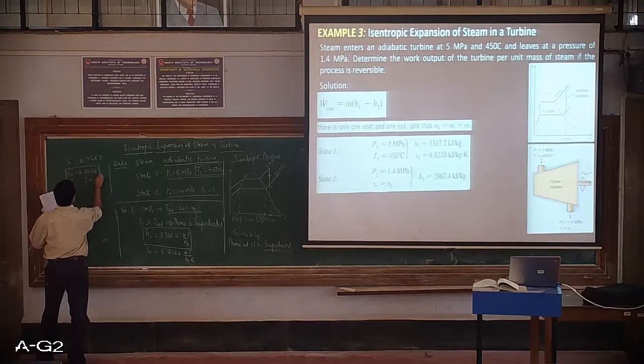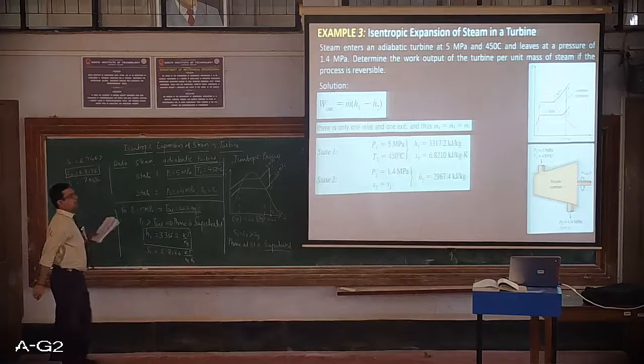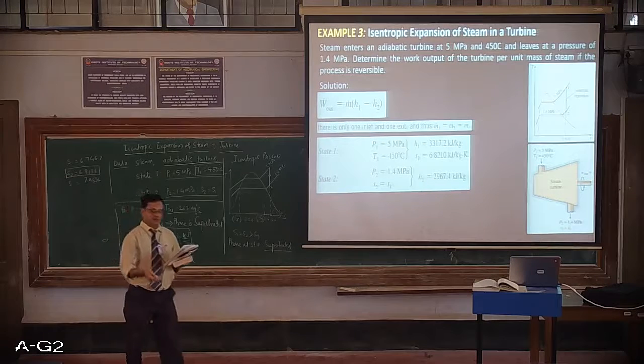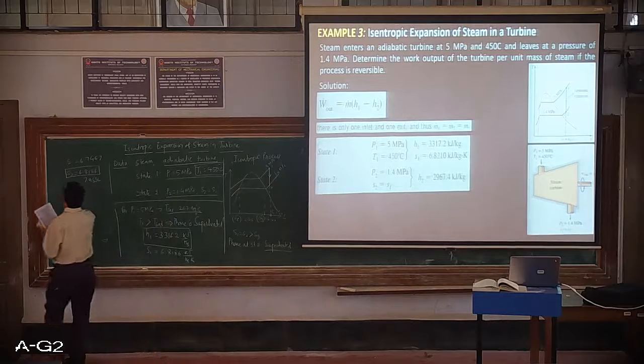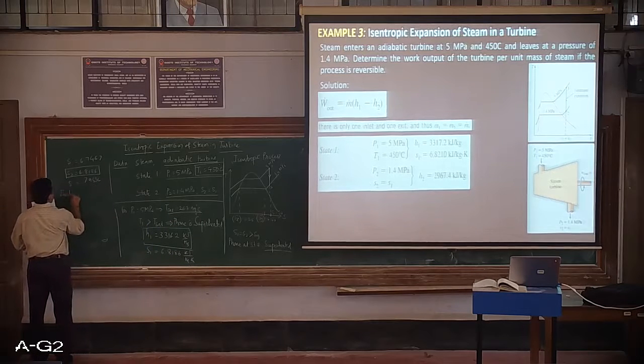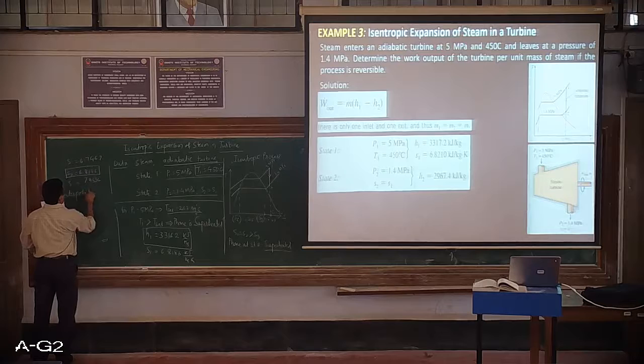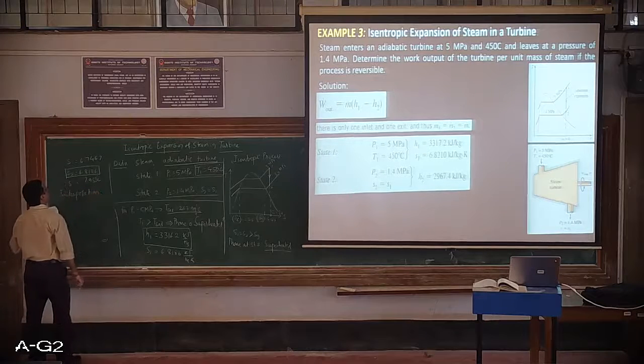So this is the required value. For this we need to find the corresponding enthalpy. So we need interpolation. Through interpolation we can get the corresponding values.